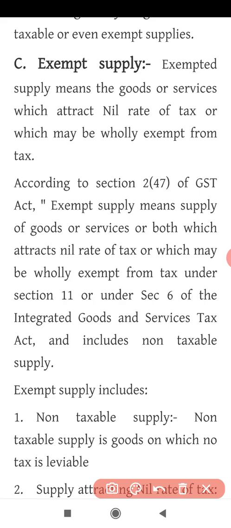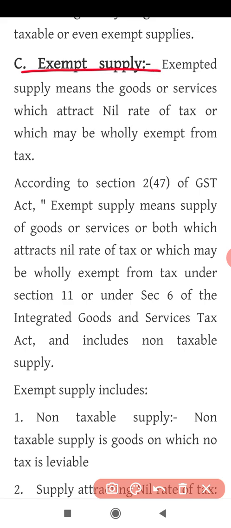Okay, so for example, your rice, your dal, your vegetables, your fruits, your chicken, your meat, your egg, your milk and milk products, on such materials you are not going to pay tax to government. Such goods and services are exempt from GST. Clear? So whenever there is supply of such goods and services which are exempt, which are out of GST, such supply is called exempt supply.